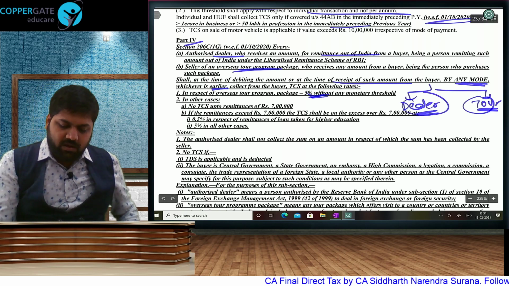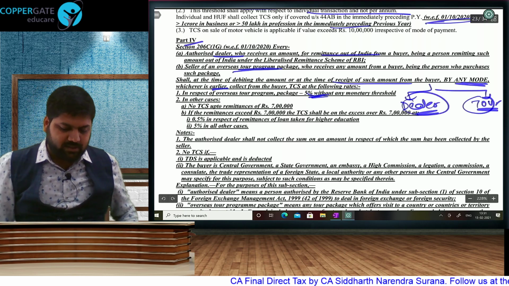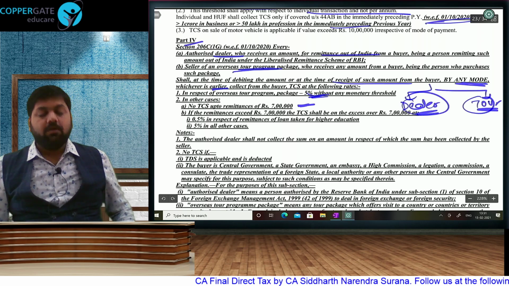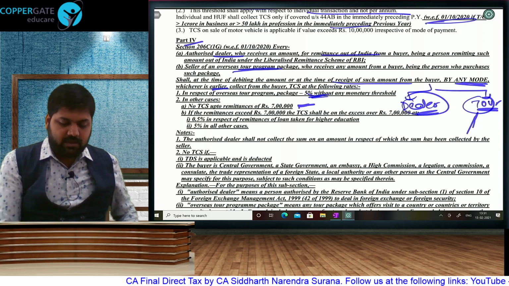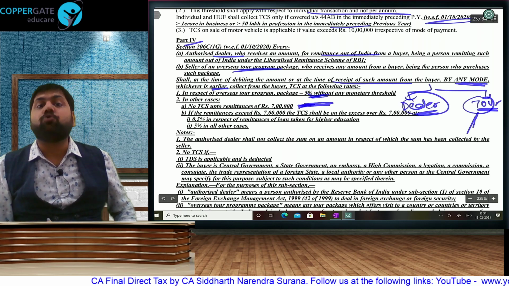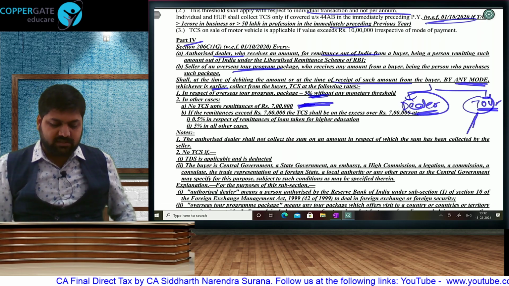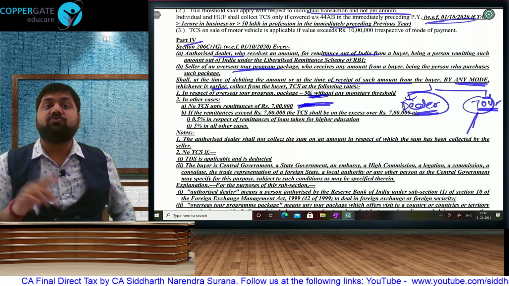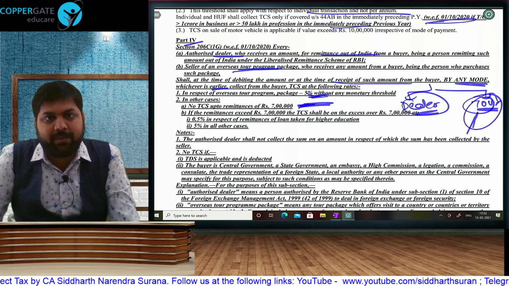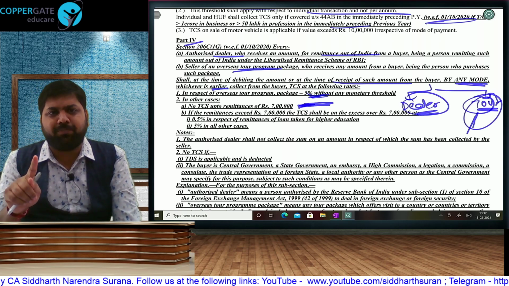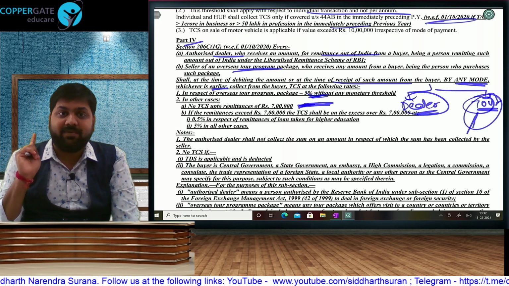And in case of an authorized dealer of foreign currency, up to first 7 lakh, no TCS. So, here you don't have any threshold. Every rupee there will be TCS. But for other cases, other than tour package, first 7 lakh, no TCS. Beyond 7 lakh, there will be TCS only on the excess. That means, in case of tour, 1 lakh tour, 5% TCS. 10 lakh tour, 5%. Any amount, 1 rupee tour. Stupid example. But 1 rupee foreign tour, 5% TCS.